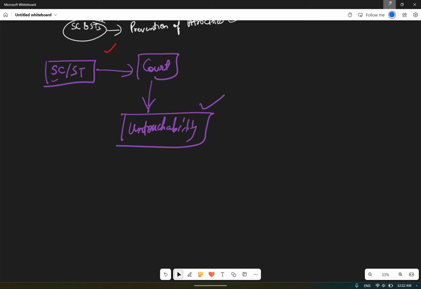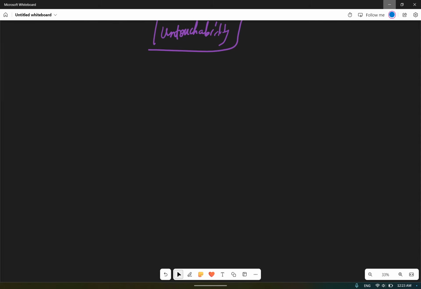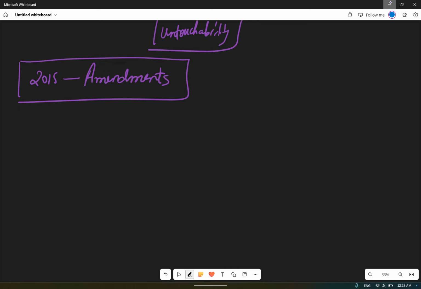So yes, this was for Article 17. Within Article 17 we'll see that in 2015 there was one amendment. Untouchability is abolished, even so the practice continues, like garlanding someone with chappals, shoes.